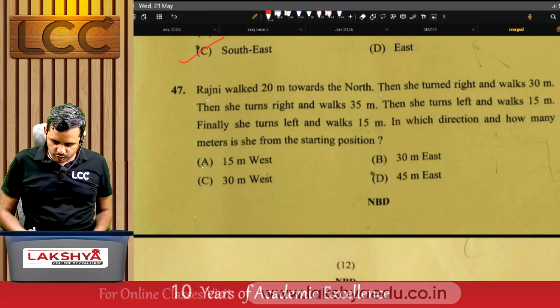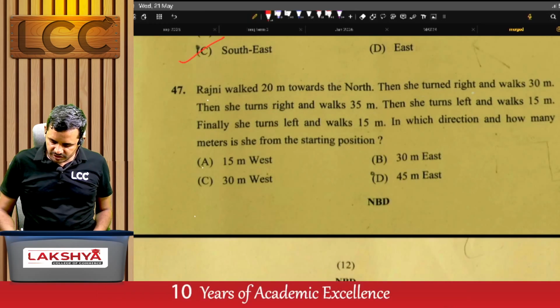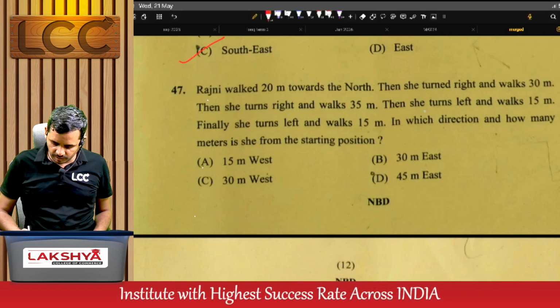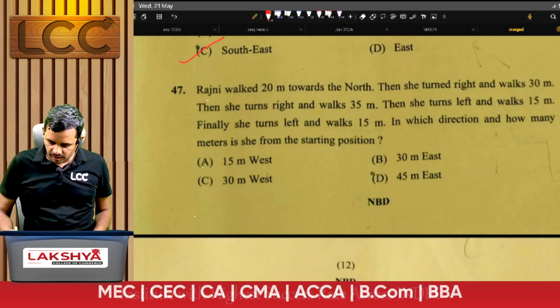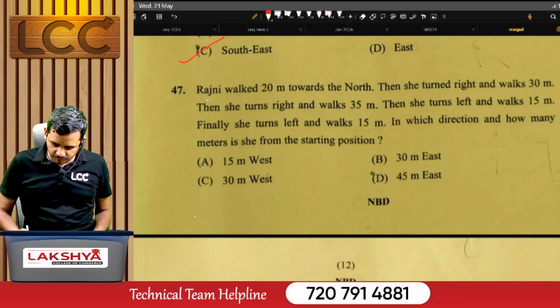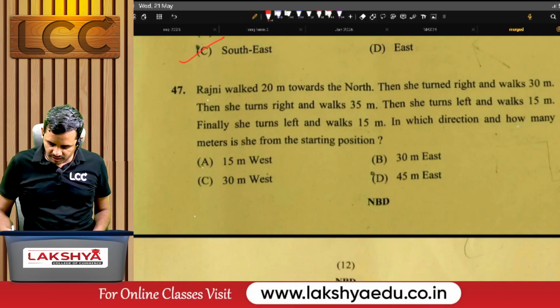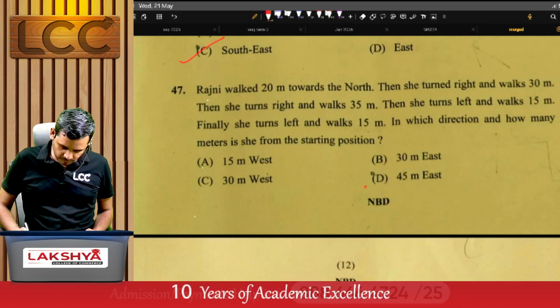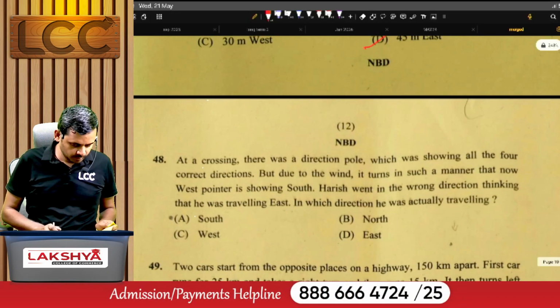Rajni walked 20 meters towards the north. Then she turned right and walked 30 meters. Then she turned right and walked 35 meters. Then she turned left and walked 15 meters. Finally, she turned left and walked 15 meters. In which direction and how many meters is she from the starting point? For this question, the right answer is D.